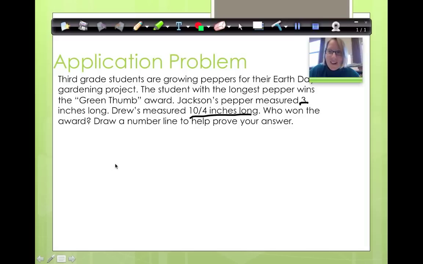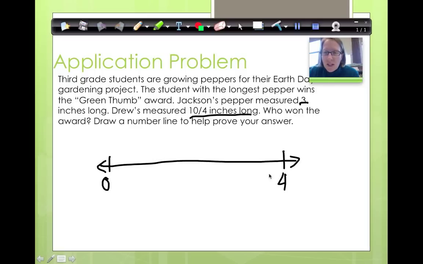Okay, so first we better start with a number line, right? Okay, so I start with a number line. Now, I know that I've got to get to 3, and I'm not sure if I need to go past 3 or not. Well, what would be 4 times 3? That would be 12/4, right? So I think I'm going to just put some numbers on. I'm going to kind of guess about how far I need to go. I'm going to put 4 over here, just in case I need to go over, which tells me that I need to put a 1, a 2, and a 3 on my number line.